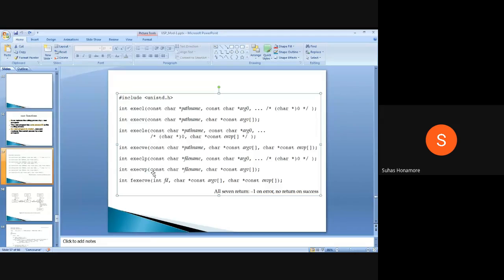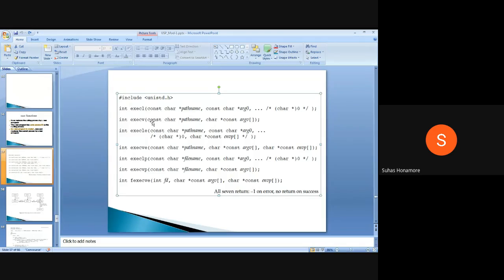First two are there. Inside that, there are new 4 things: whether you are passing the environment variable or not, third and fourth, and whether you are giving the exact path name or file name. Okay, total 6 types. And the 7th one is: suppose you are already executing a file process, and inside that one file is already open, that executable file is already open. If that file is open, then for that file you will have a file handler. That file handler fd, whatever number it is, you can pass it. Here are the arguments, whatever you have, you can pass them.